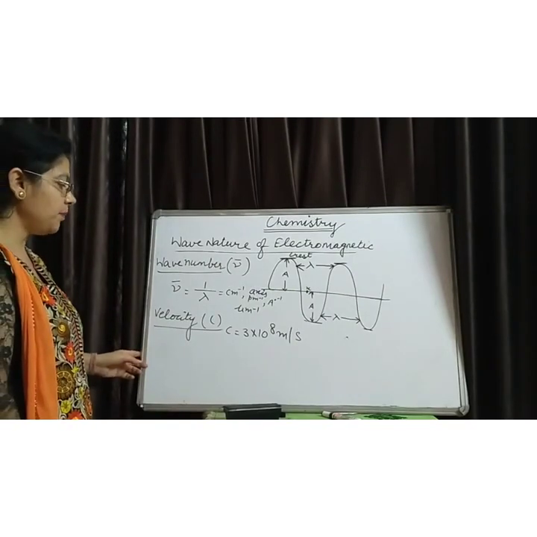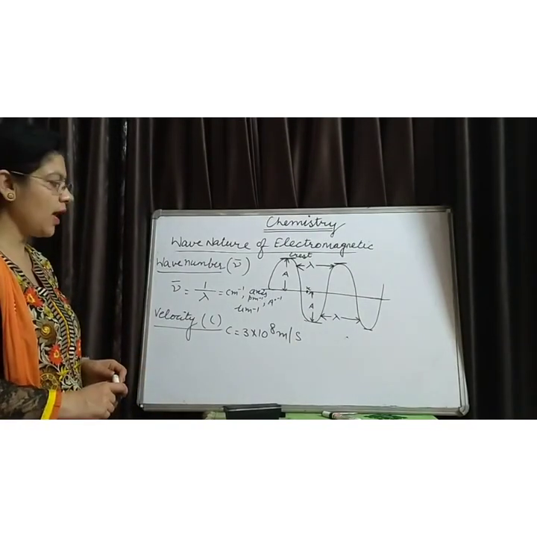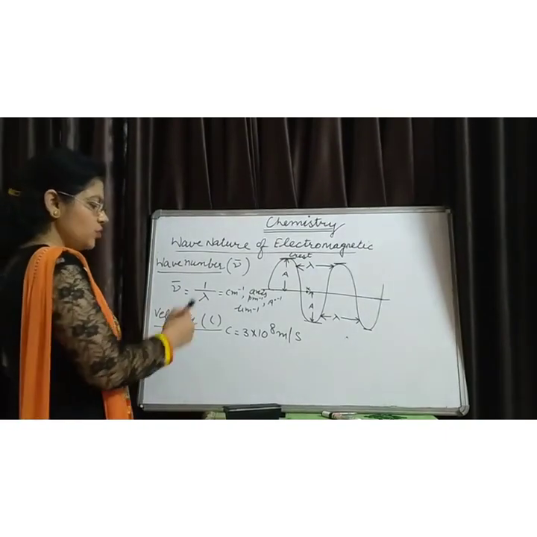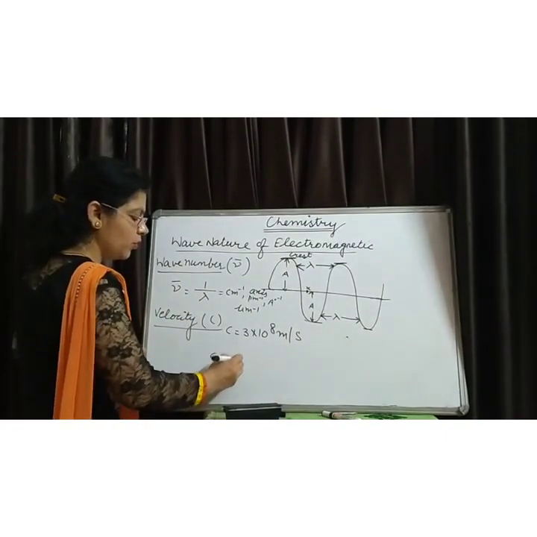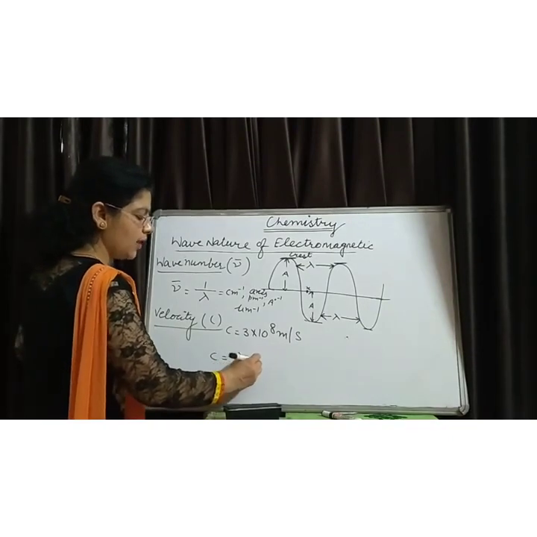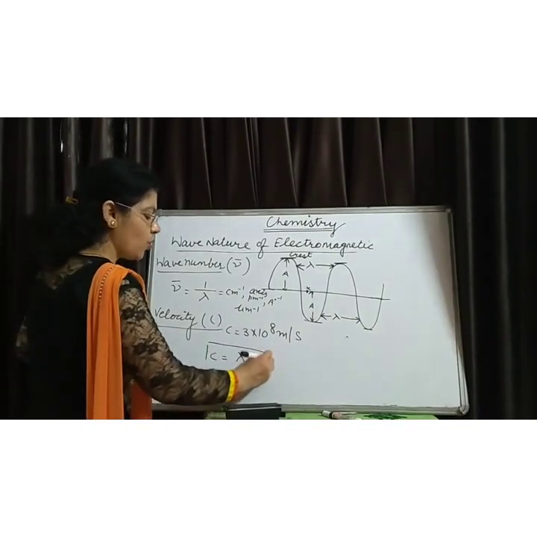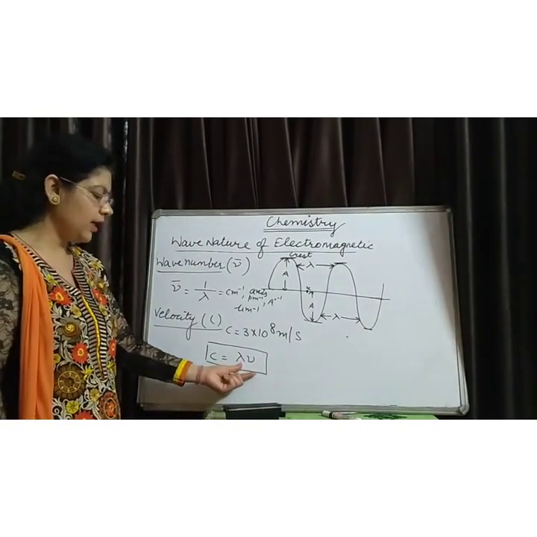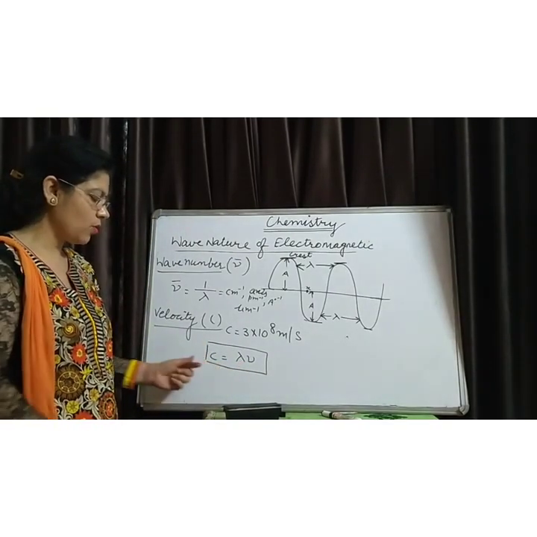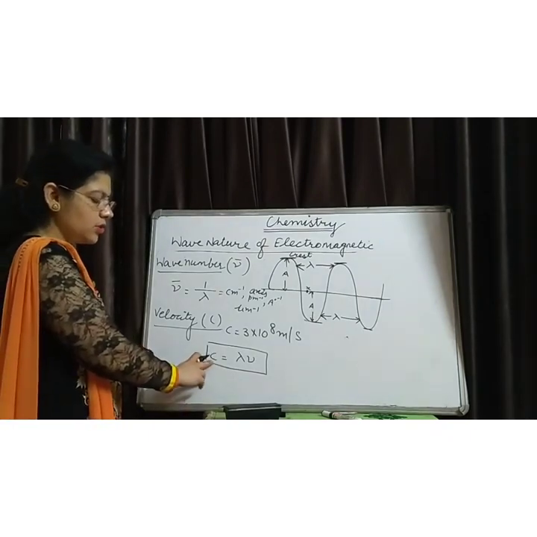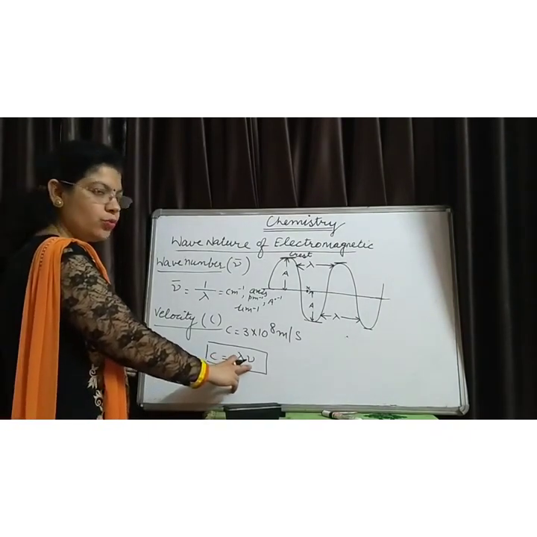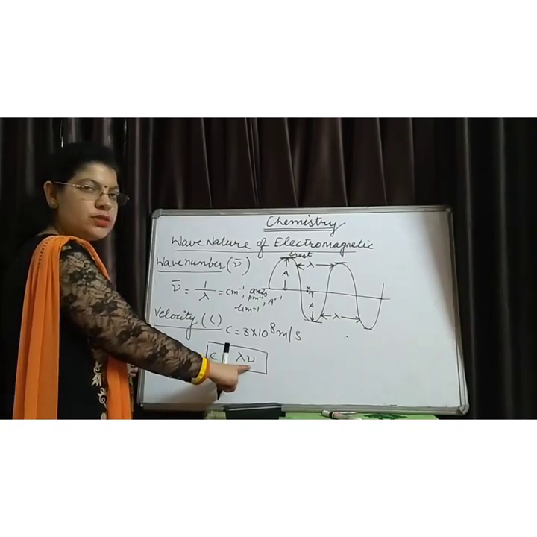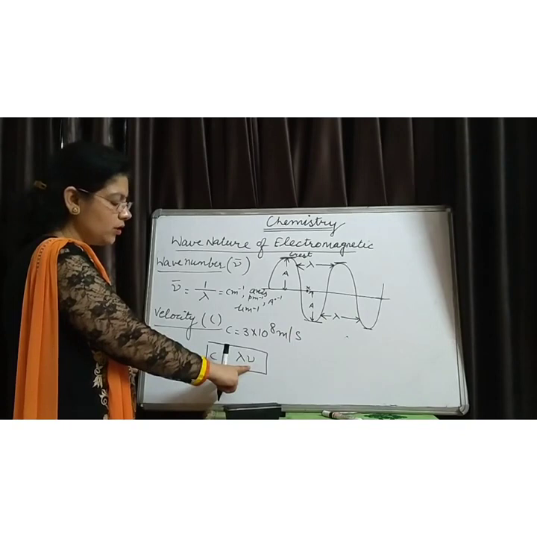There is a relationship between frequency and wavelength of a wave. It is found that the product of wavelength and frequency is always equal to the velocity of electromagnetic radiations, or c is equal to lambda into nu, where lambda is the wavelength of the wave and nu is the frequency of the wave.